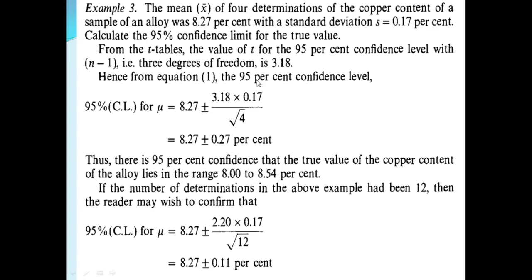If you solve using a calculator, you get this value, that is 0.27.